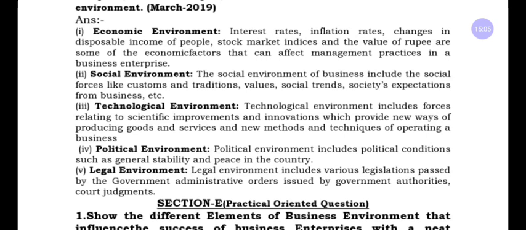It affects the business also. Next, legal environment. Legal environment means rules and regulations framed for business by the government authorities. It is called legal environment.